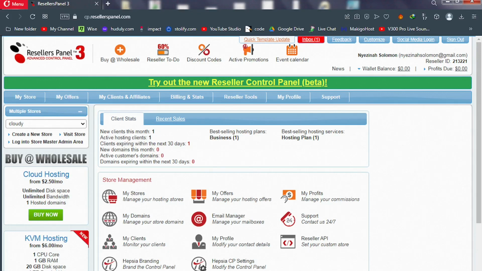In this lesson, you're going to look at the things you need to know about your master control panel. To start with, let's look at the first bar. We're going to look at the most vital components of your dashboard. So click on reseller to-do.